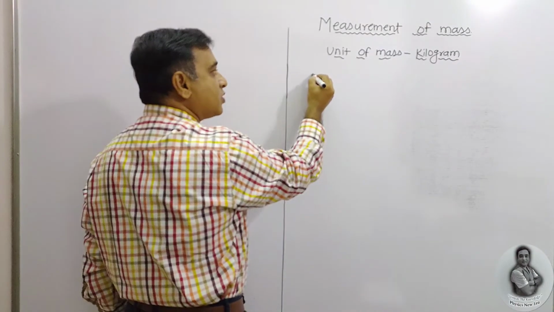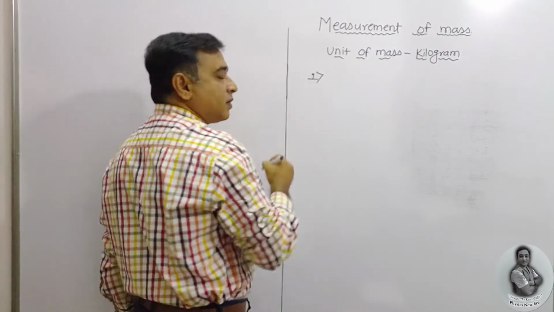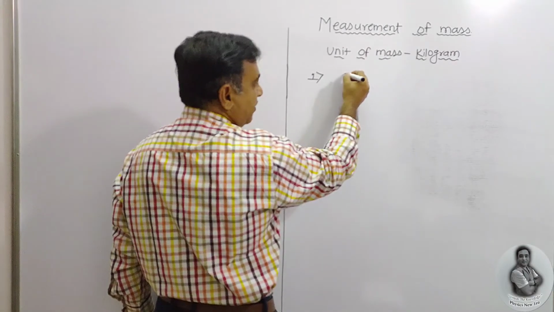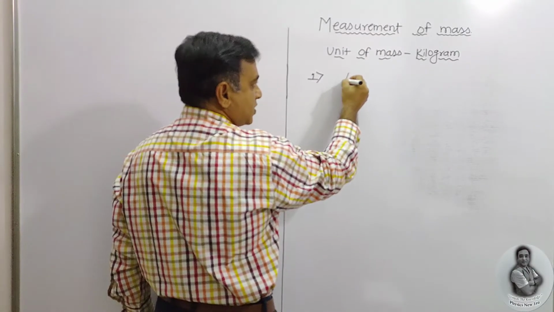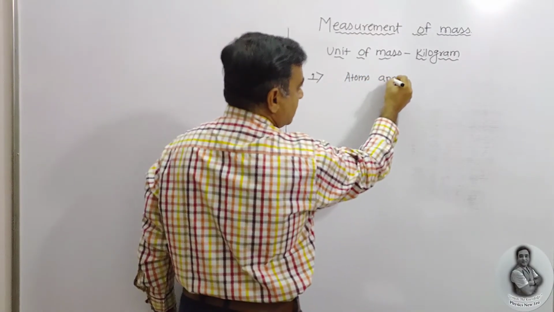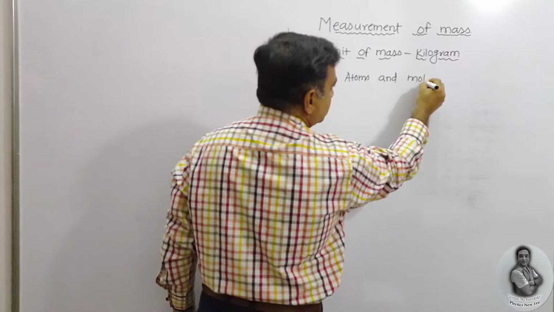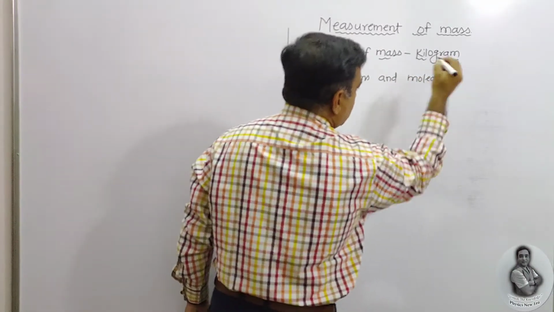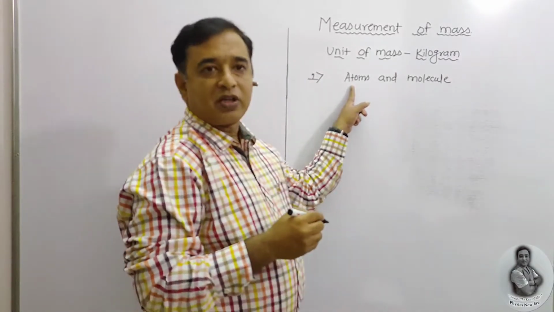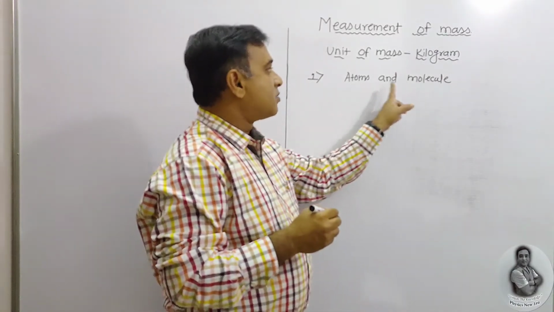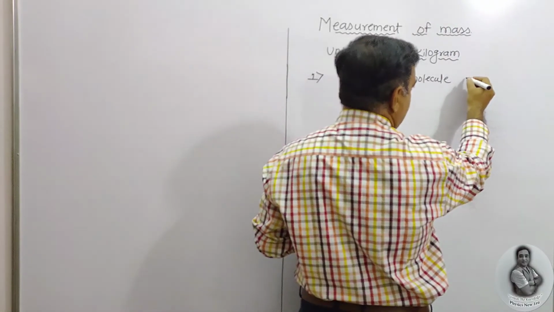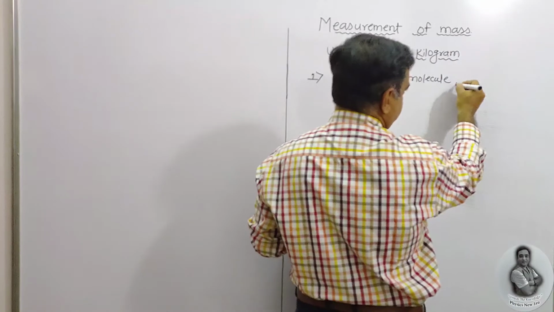But if I want to measure, here point-wise I am going to take. If I want to measure the mass of atoms and molecules, see here it is the most important point. If we are going to measure the mass of the atoms and the molecules, at that time we are going to utilize a unified method.